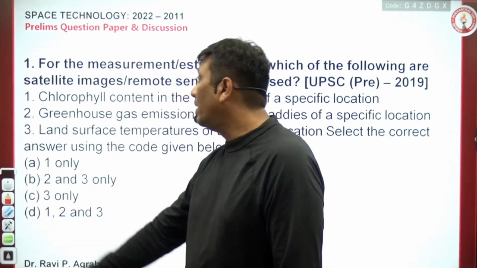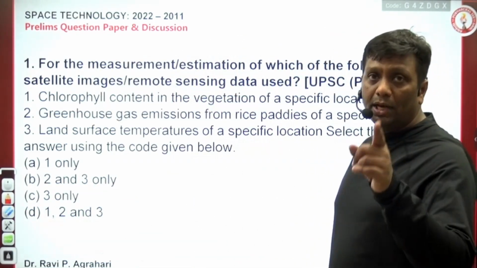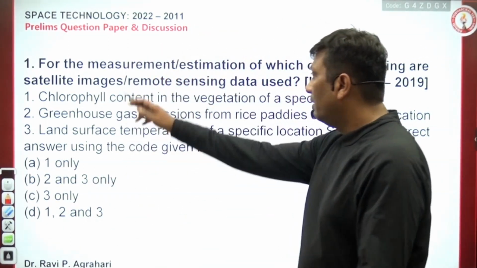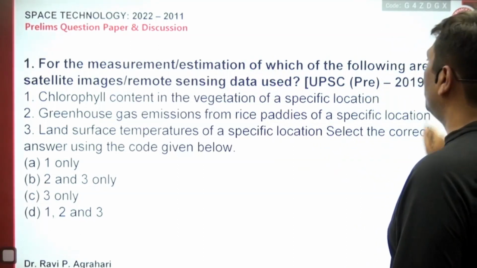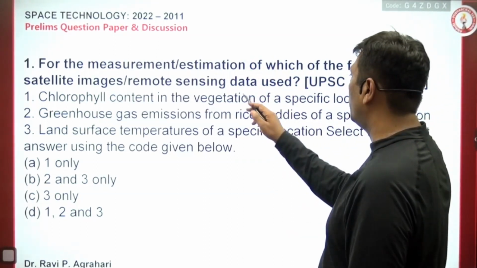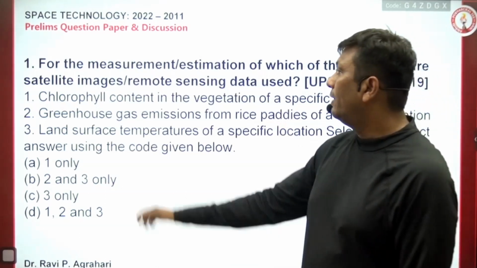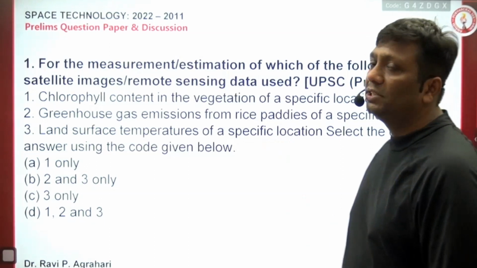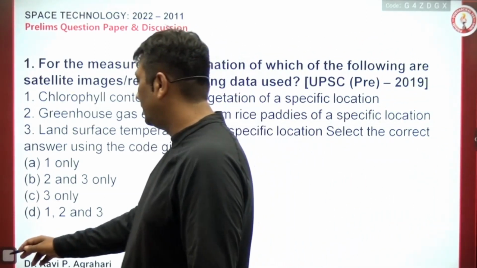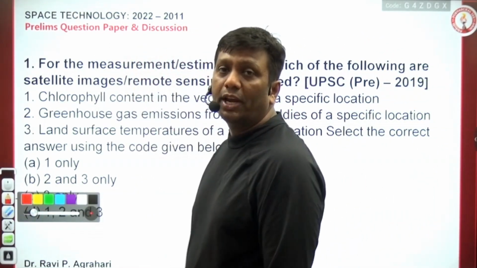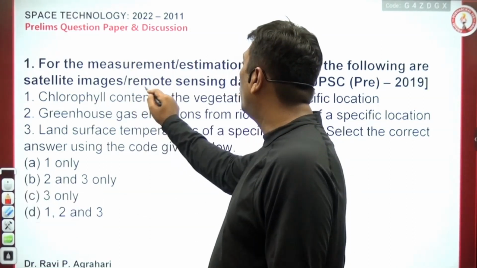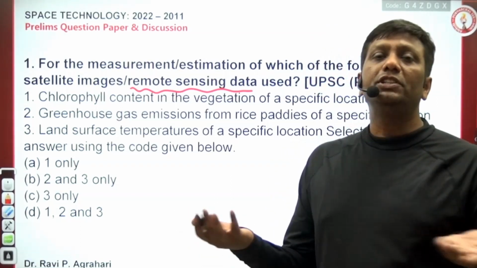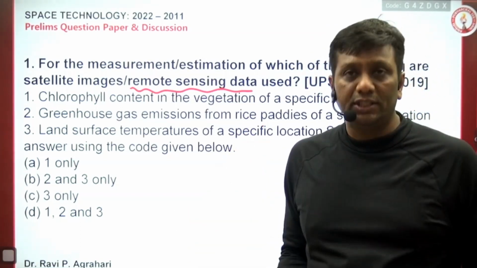Come here guys, question number 1 for chapter number 7. Again I'm telling you, I brought the question papers from 2011 to 2022. For the measurement or estimation of which of the following are satellite images or remote sensing data used? See, this question is a repeated question, and it is a very general question. What kind of features does remote sensing data have? What about the features of remote sensing data, as a general question UPSC has asked?